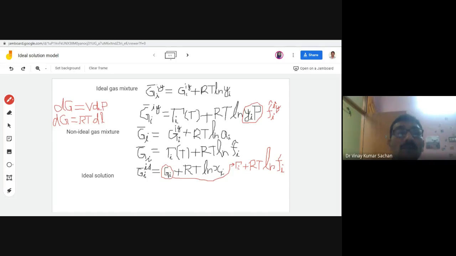So dG equal to V dP, let me write it again. So dG equal to RT d ln P. So make it ideal gas. So this becomes V over RT for ideal gas.